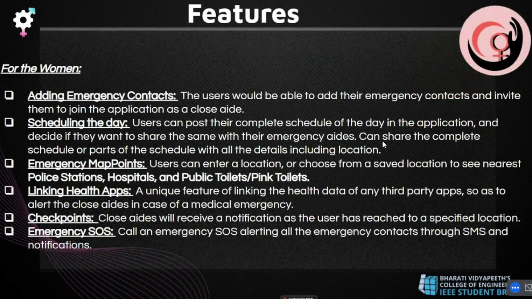Now, talking about the features, for the woman side, we have added emergency contacts, the main contacts which the user will contact at the time of emergency, and scheduling their day-to-day visits to wherever they go, like college, school, etc. And we have added emergency map points to map emergency locations like police stations, public toilets, and hospitals. We have also linked various health apps like Google Fitness, Apple Fitness, and Samsung Health to ensure the health of the user.